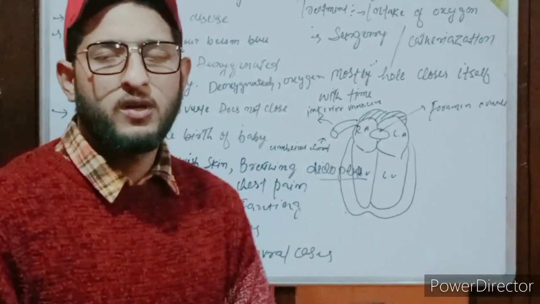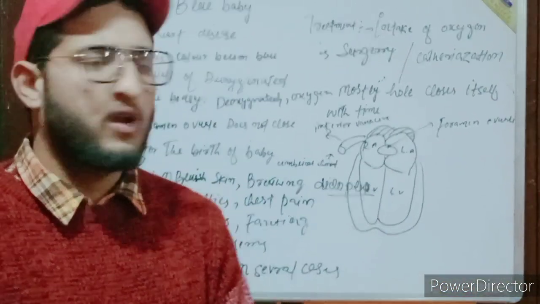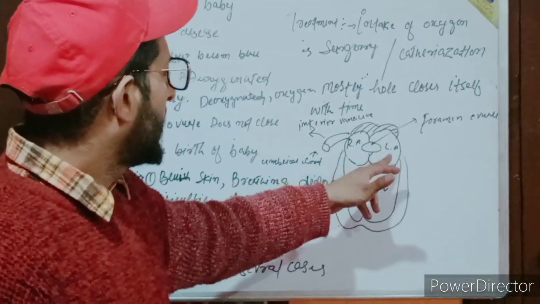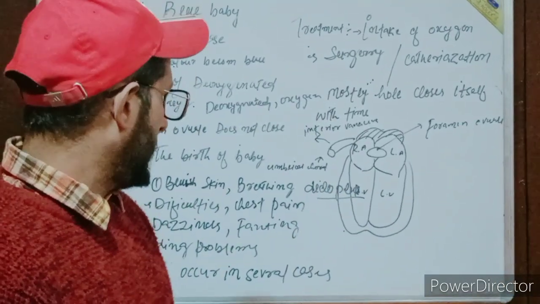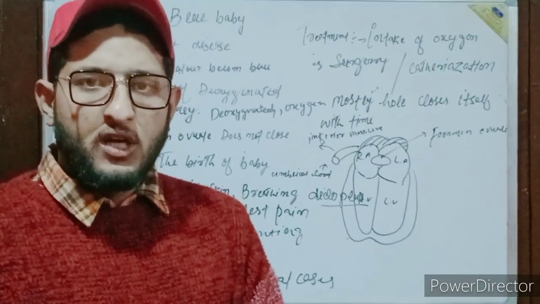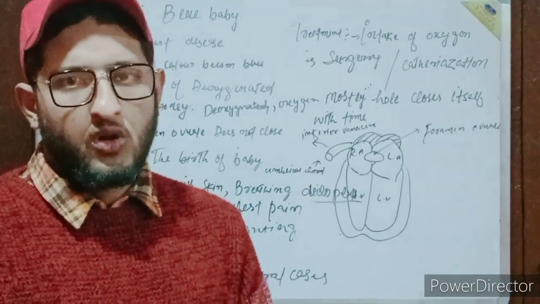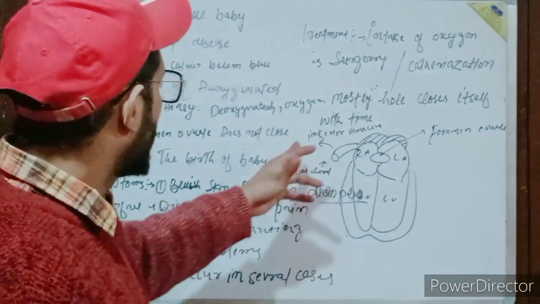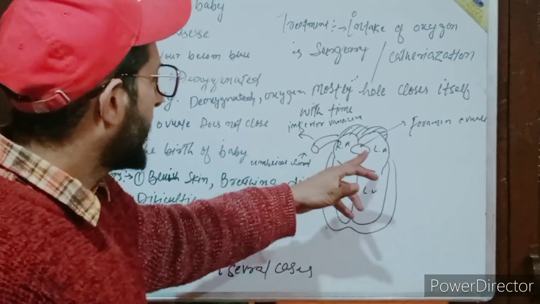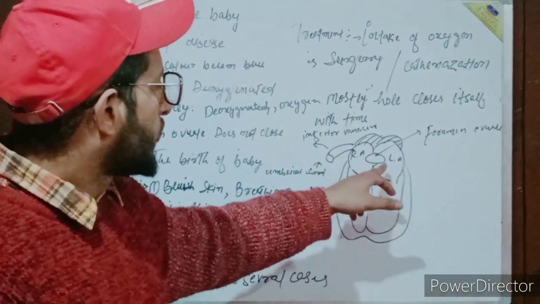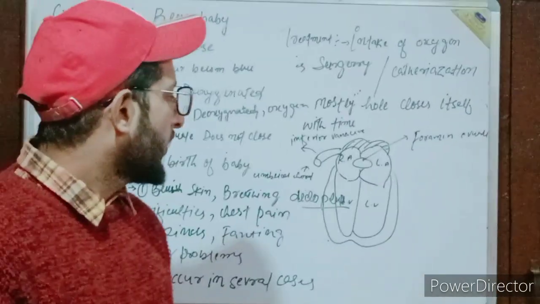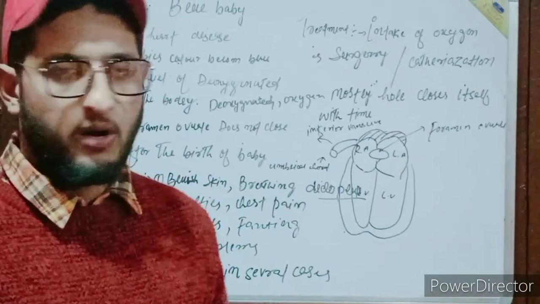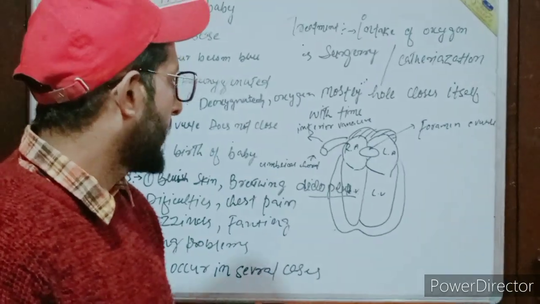The function of this foramen ovale is to carry the oxygenated blood from the right atrium to the left atrium and then to the left ventricle. As we know, the oxygenated blood comes directly from the umbilical cord of the mother, goes through the inferior vena cava, then into the right atrium, then through this opening into the left atrium, then to the left ventricle, and the left ventricle then pumps it into the body. So this is the normal phenomenon.